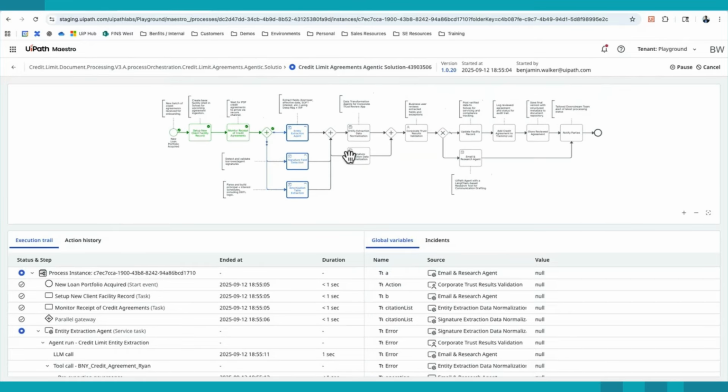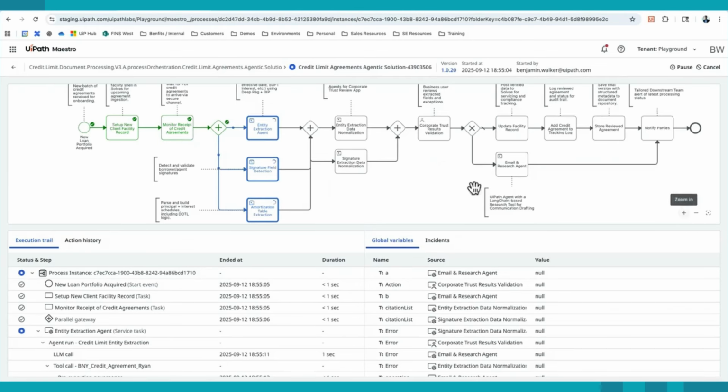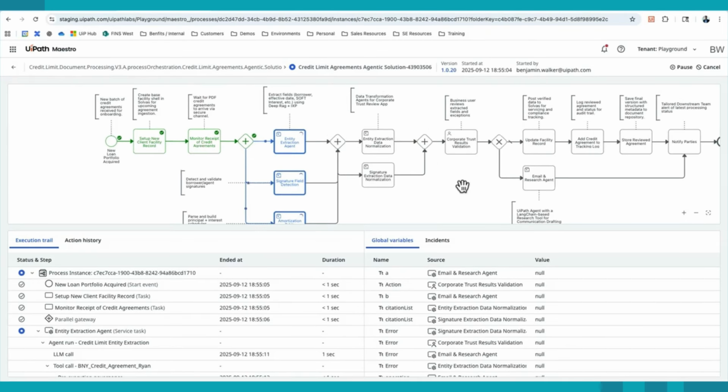If we look at this workflow, you could see the green nodes have already been completed, and the blue ones are currently in action. If we step left to right here, you could see a new batch of credit agreements have been received. Currently, we're processing the PDF I just showed in the browser, and we're going to first interact with some systems, create a record within the loan system, and also do a secure intake.